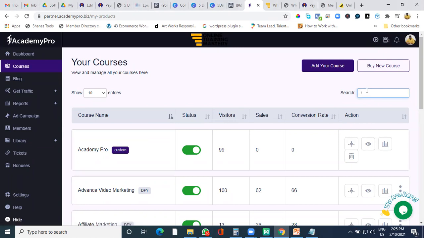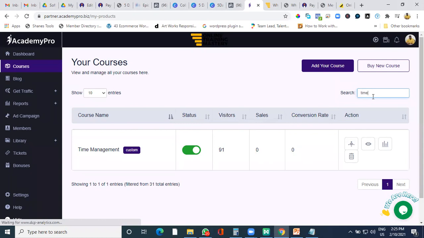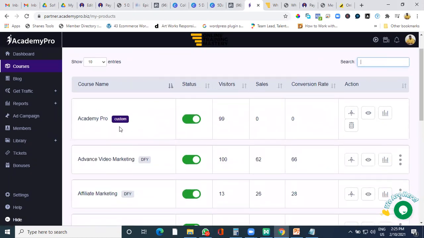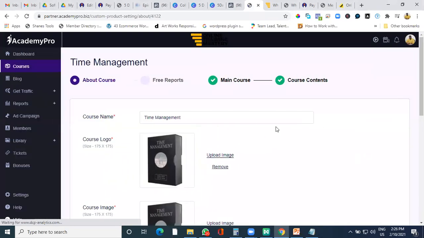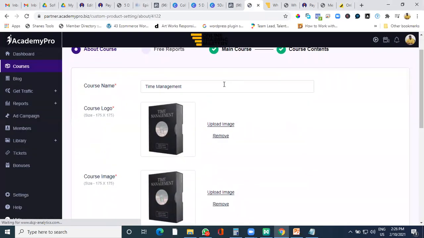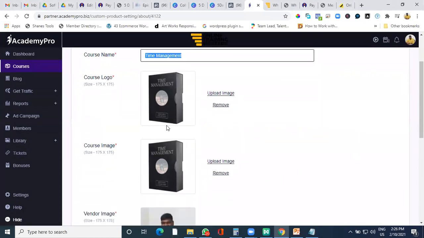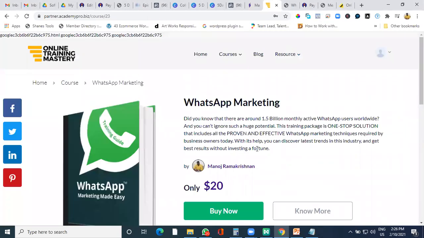So for example, you are adding your own course. I'll show you the difference in how it shows. So custom, what you see over here, is your own course, and DFY, what you see, is done-for-you courses. That is more important to understand. Now I'm showing you a course which is added. Time management is a course which I have added. The process is again the same, but the only thing is, as it is your course, you need to add your course name. You need to add an image like this, a mock image like this. Why? Because this mock image is pretty important, as it is seen over here like this.